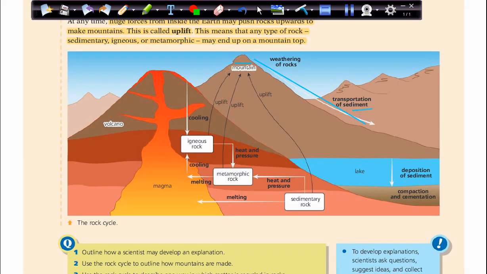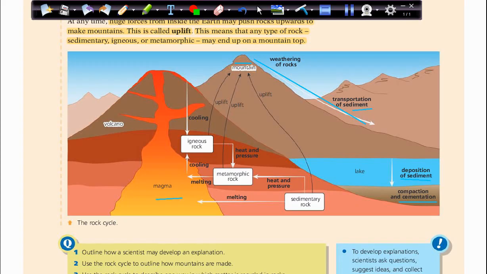Then comes deposition of sediments. We can say they will sink down. This is deposition, and then compaction and cementation. They will be like layers at the bottom of the ground.